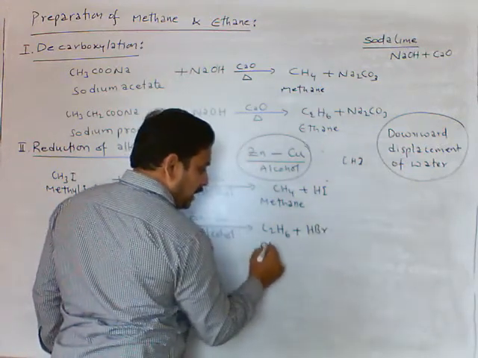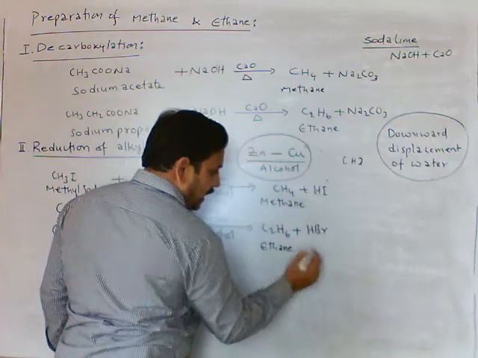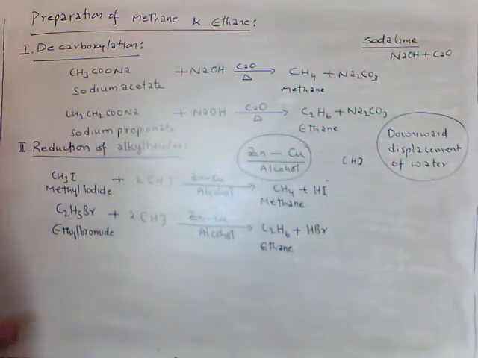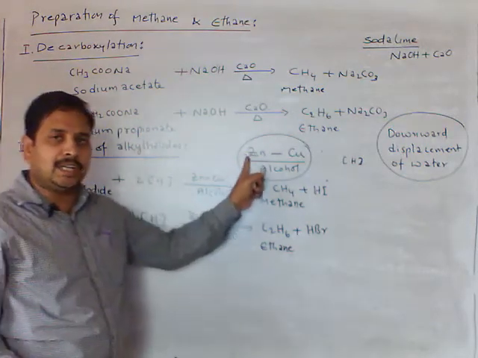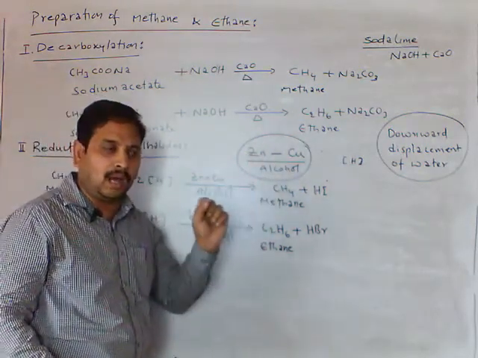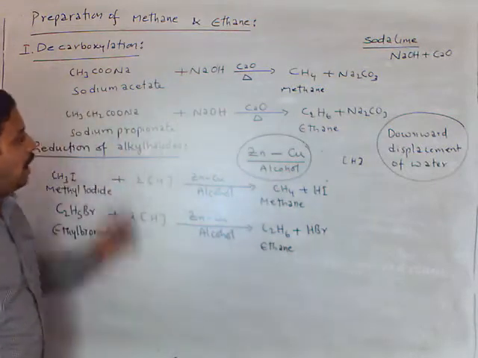C2H6 we call ethane. So the second method of preparation is reduction of alkyl halides with zinc-copper couple in alcohol, which gives alkanes.